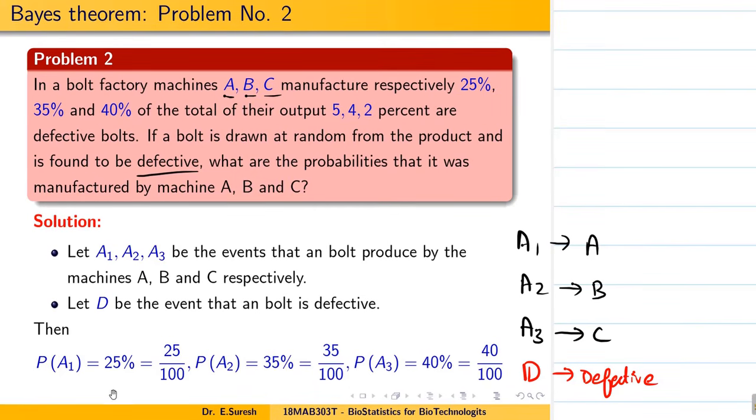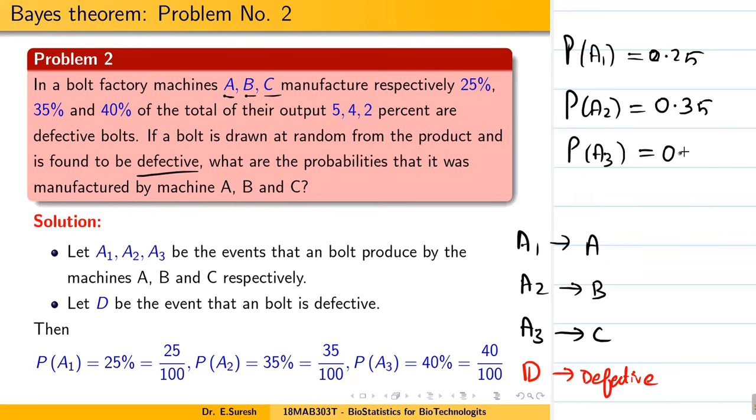So now our job is to form the table. So you see A, B, C manufacturing 25, 30, 40. So probability of A1, 25%, 0.25. Probability of A2, 0.35. Probability of A3, 0.40. Total of this, their output.